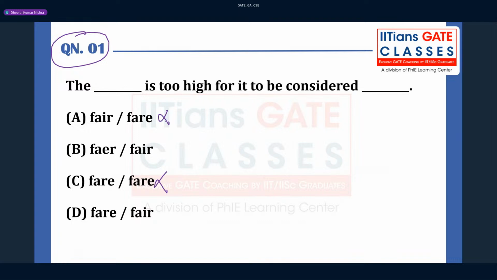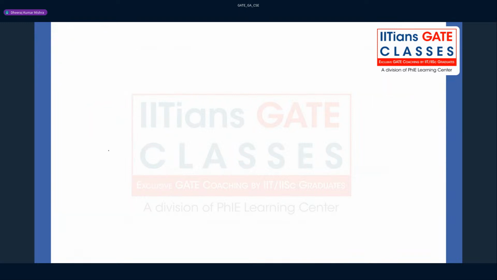In fact, this is also not correct because fair is a different thing, right? The optimum price, the fare should be, right? So here you have to fill fare and fair, right? The option for this question will be D, right? So you only have to read the question and you will get the correct answer. This cannot be correct because the spelling itself is wrong here. So this question was from English, and this is a fill in the blank question, so you can see option D will be correct for this question, right?